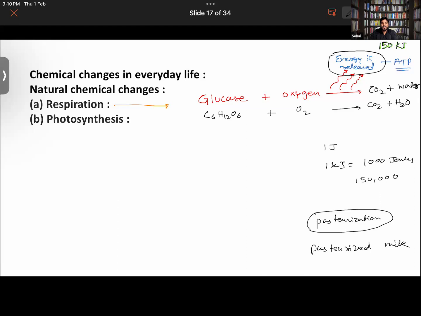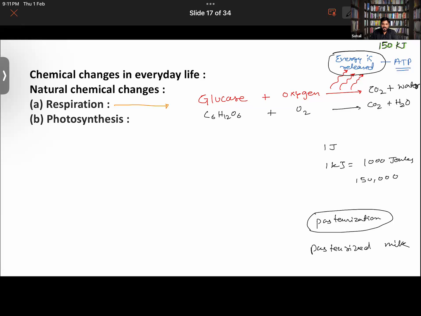Food can get spoiled if it is not preserved. There are different methods to preserve food, right? You might have seen pickles. Pickle is basically preservation of certain kinds of foods. Addition of salt can preserve the food. Addition of sugar can preserve the food. Addition of oil preserves the food. Addition of some chemical preservatives also preserves the food from spoiling.